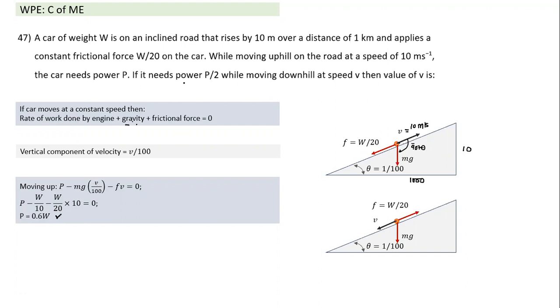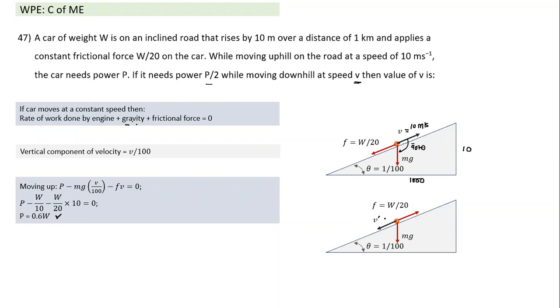Now, if it is going downhill and it's using P by 2 power. So whatever power is available, downhill it is using half the power. What is the constant speed it will move with? That's what we need to calculate. What we are assuming here is that the friction force still remains the same. So now it is moving at a different speed downhill.